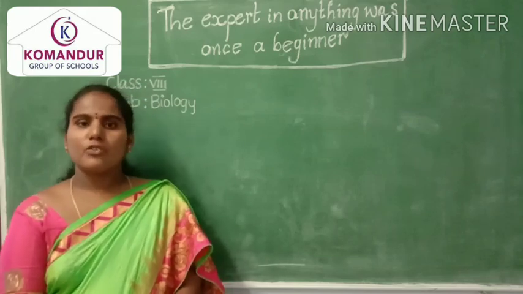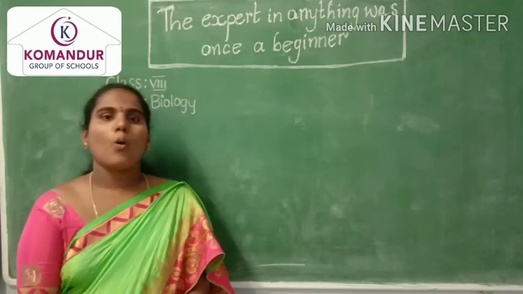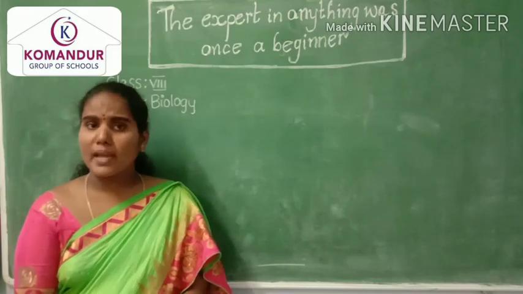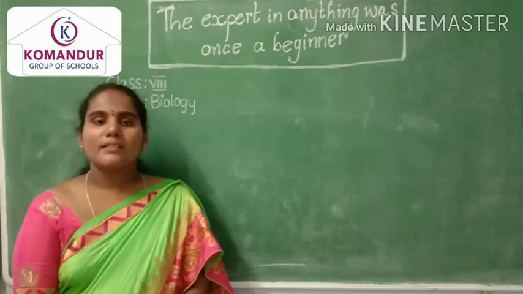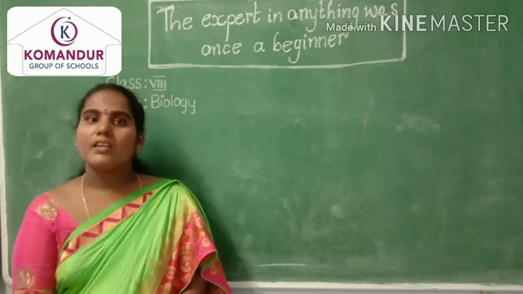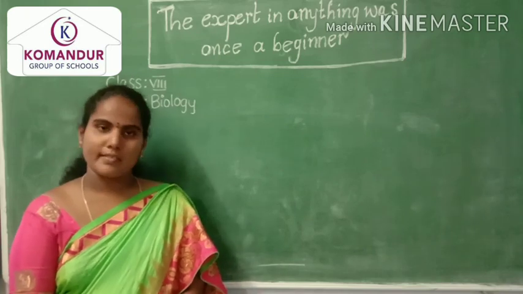Next, coming to what is science. Here we also learned what is meant by astrophysics and what is meant by chemistry. The person who studies the stars and galaxies is called an astrophysicist.